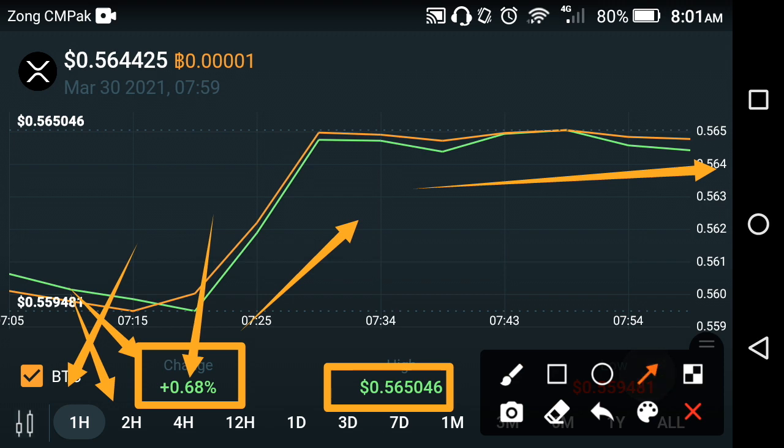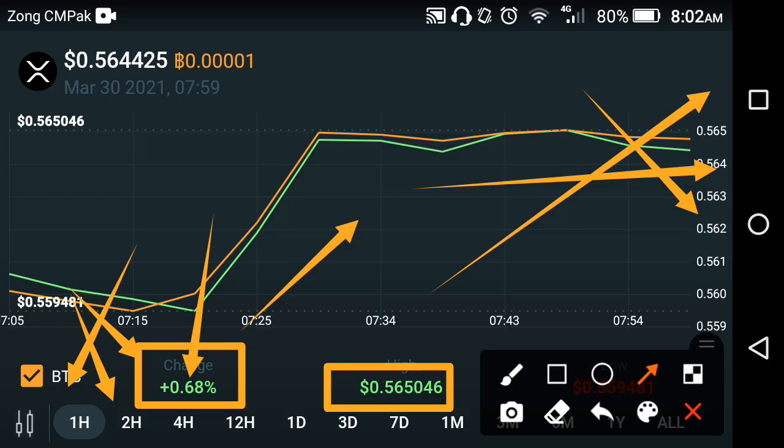So maybe it is going upward, maybe it is going fast down. My suggestion at this time is to sell it, because it is falling down, and in the last 2 hours it fast down. Same like that, it fast down every hour and takes a little jump. Fast down more and takes a little jump every hour. So on average it falls down. So my suggestion is to sell it.